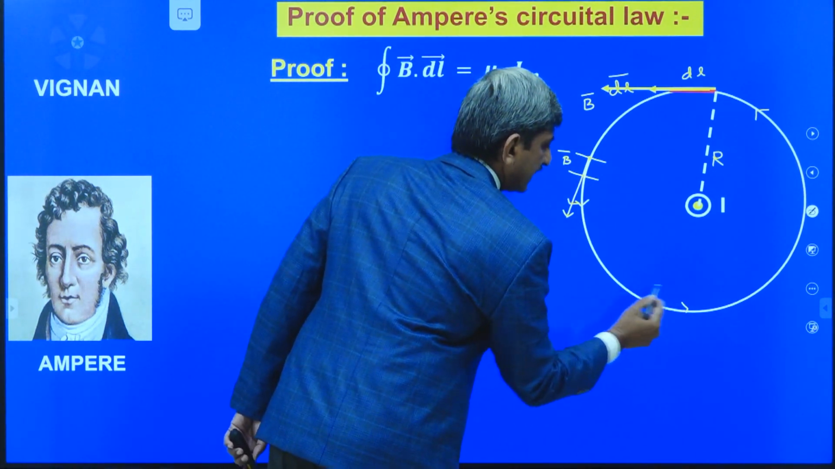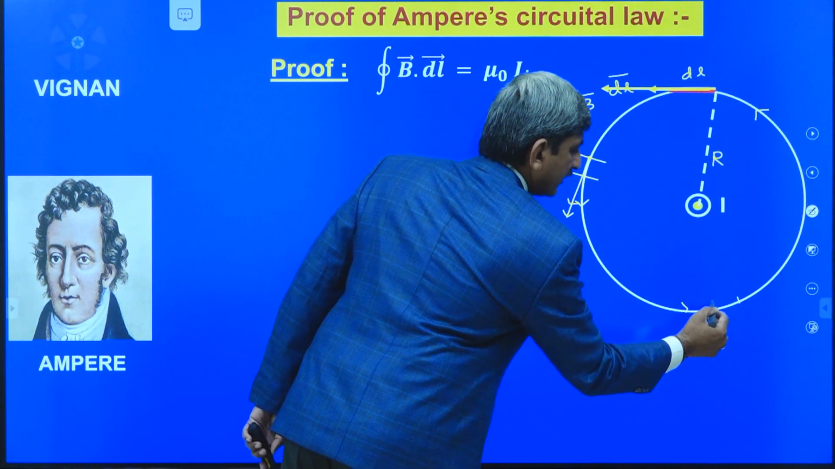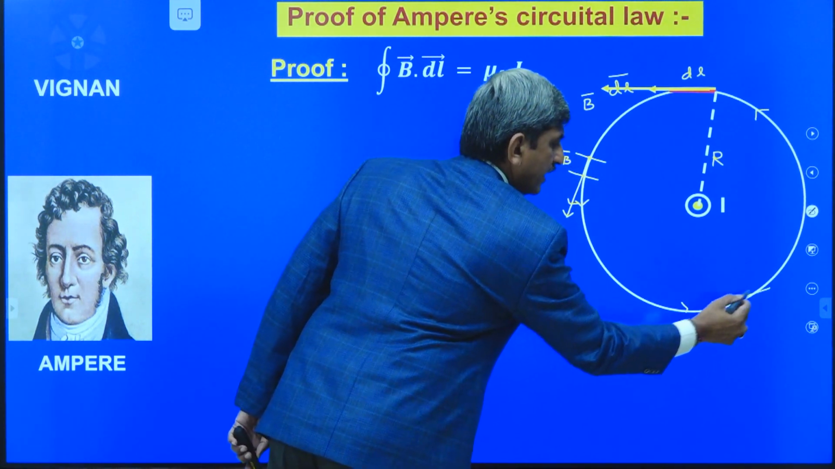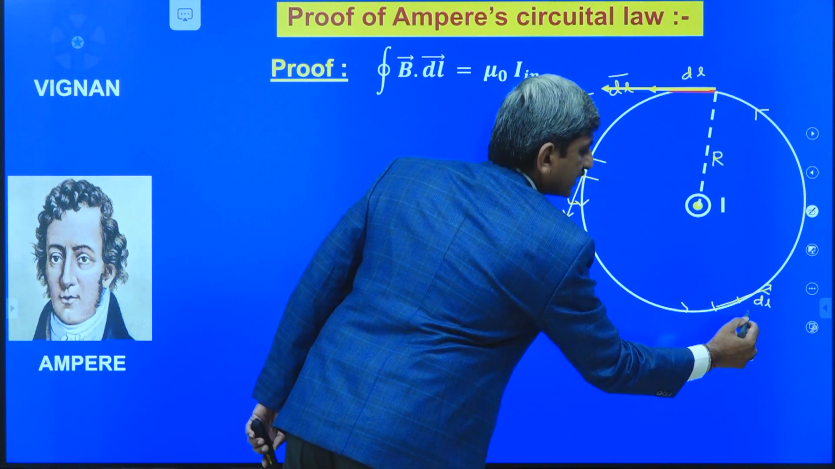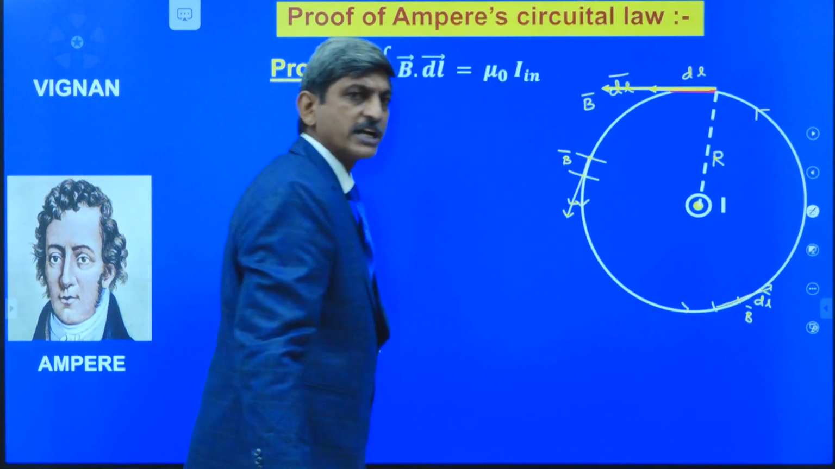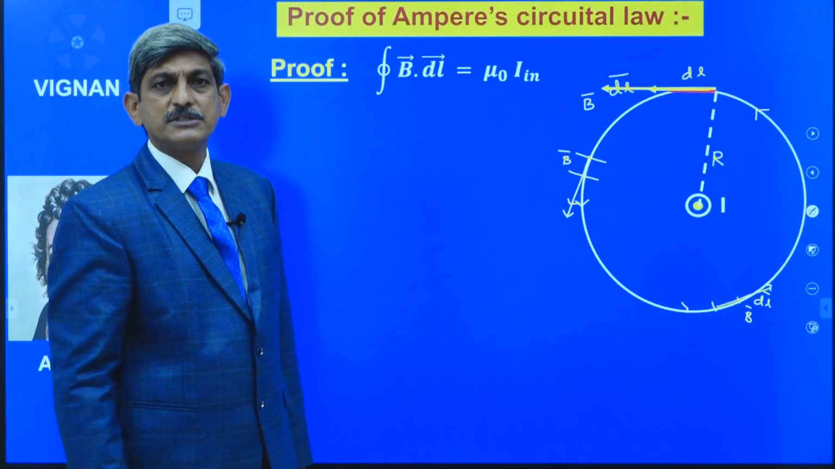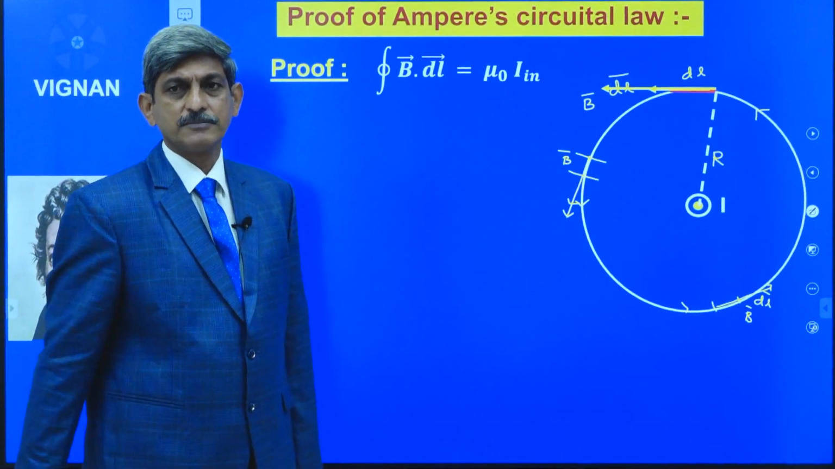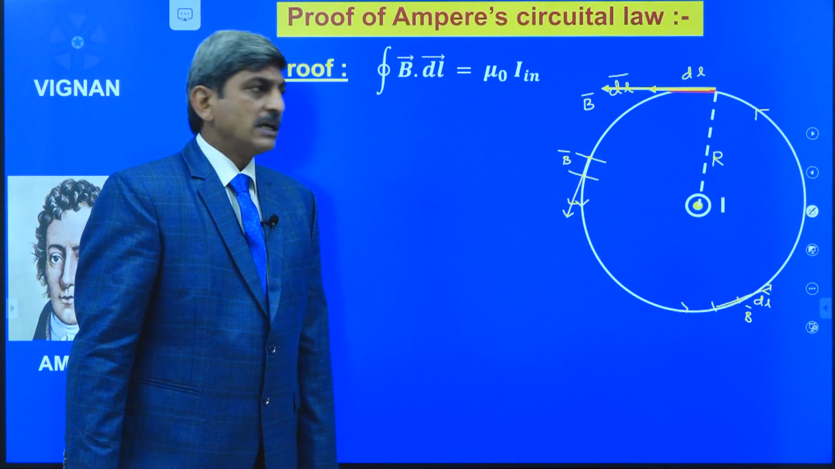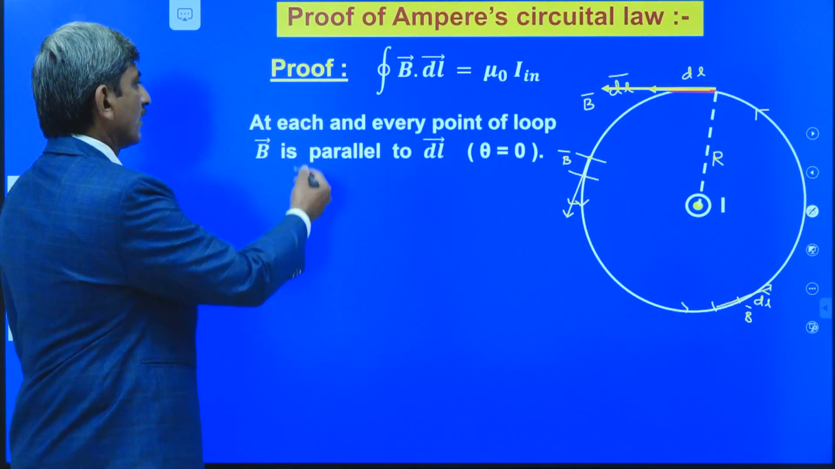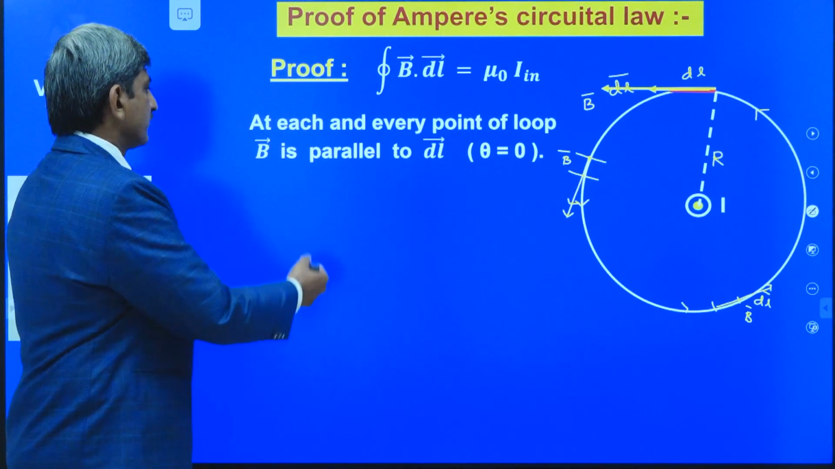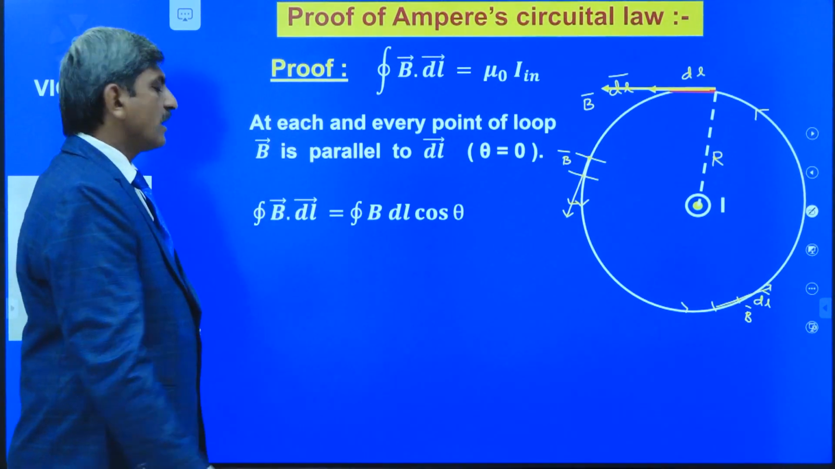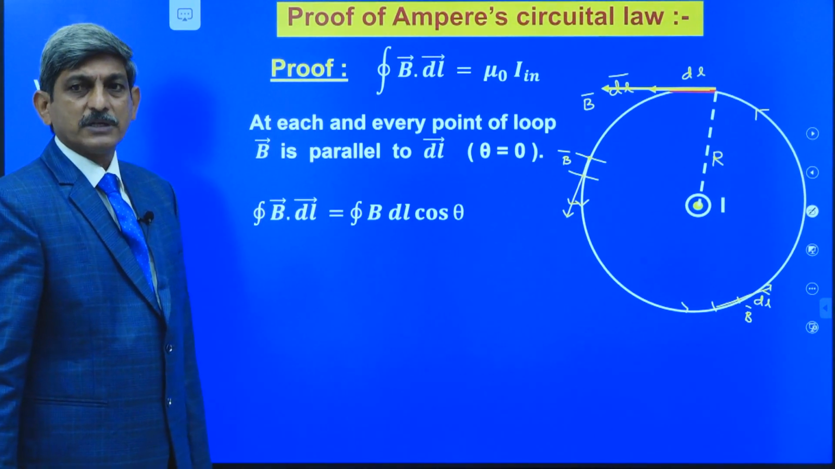Like this, at each and every point, this DL bar and B bar are both acting along the tangent direction, so that they are parallel to one another and the angle between them is equal to 0 degrees. Okay? Now, I am going to calculate the integral B bar dot DL bar over the closed path.